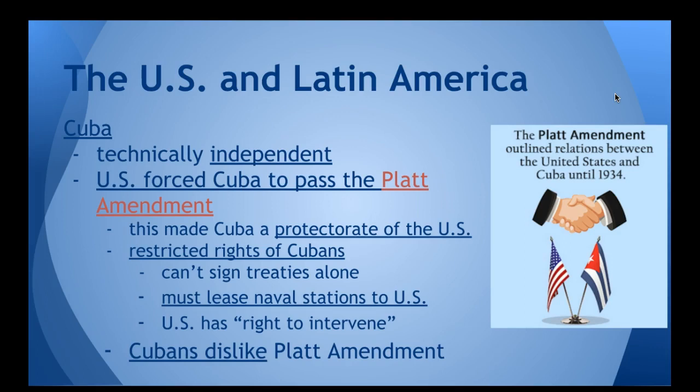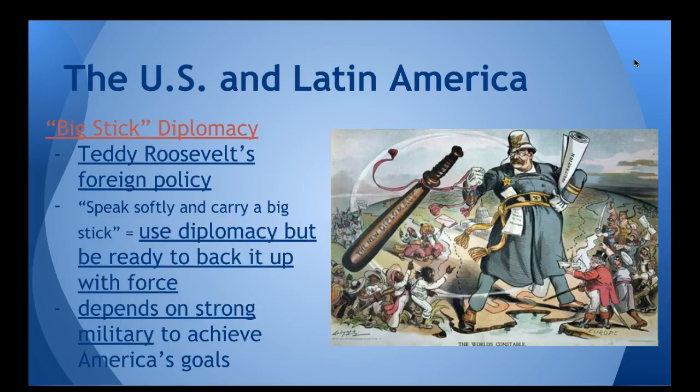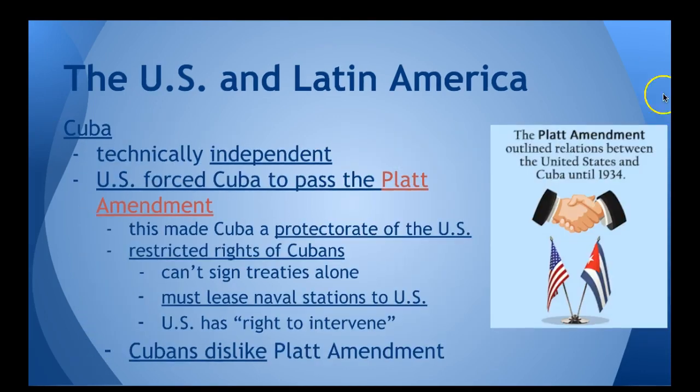So Cubans obviously disliked the Platt Amendment because they wanted full independence, and the Platt Amendment does not allow that. It puts a lot of restrictions on the Cuban government. The Platt Amendment is going to stay in place until 1934. So about 3 decades, the Platt Amendment is outlining Cuban rights and the U.S. government's relations with Cuba.